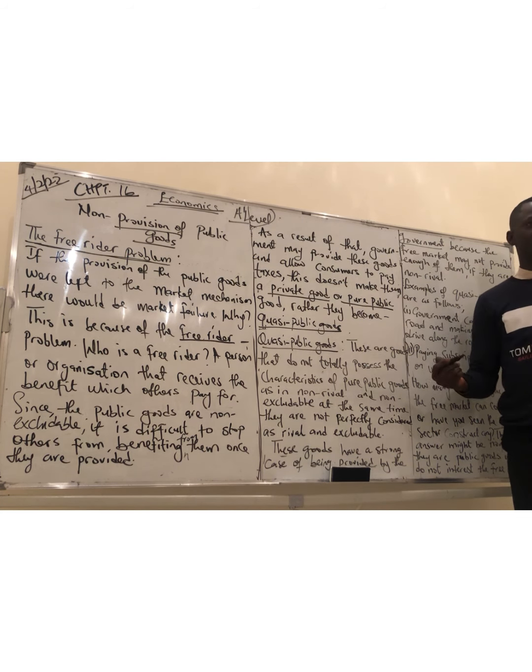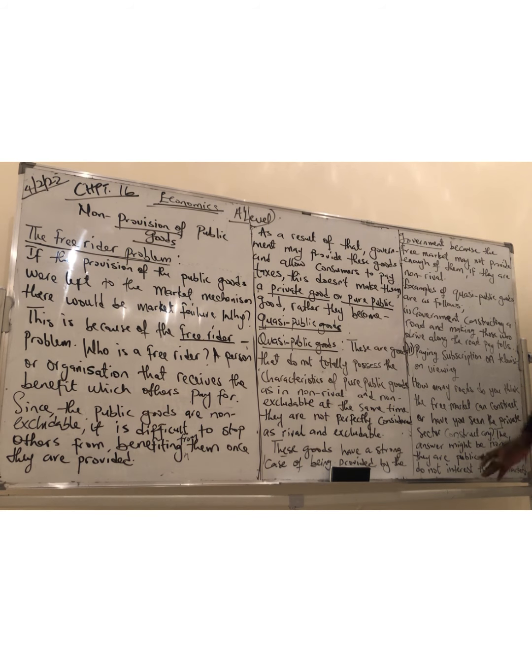So that's why I said public goods do not interest the free market. The free market does not put effort into providing goods that are non-rival or non-excludable. Their interest is in goods that are rival and excludable. Is it clear? Do you have any questions about it?